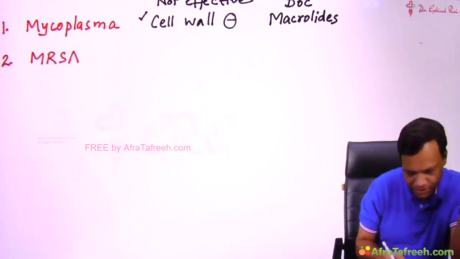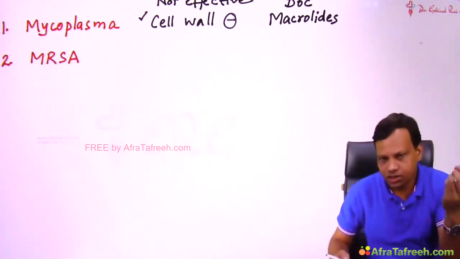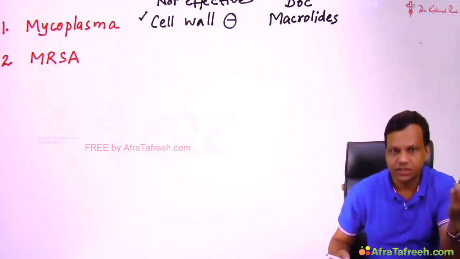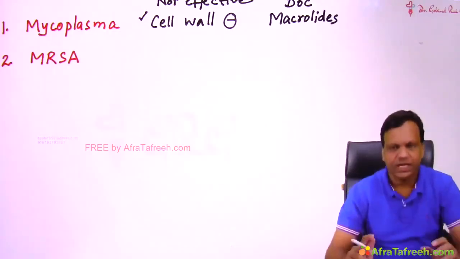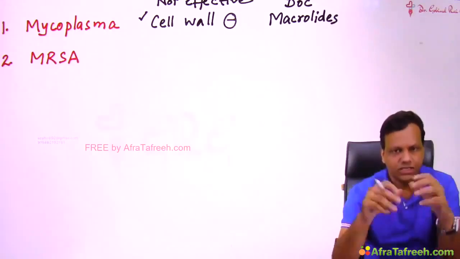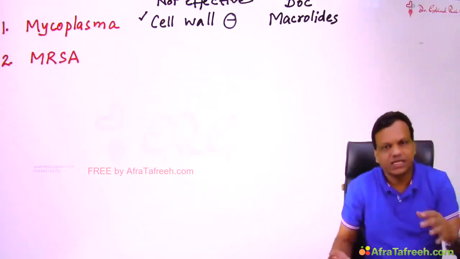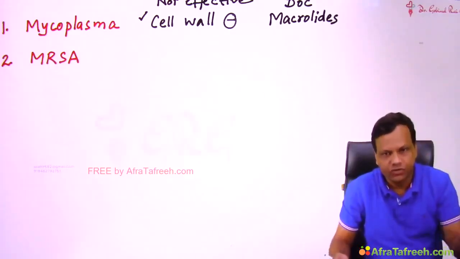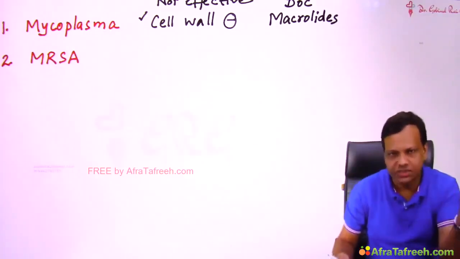MRSA, methicillin resistant Staph aureus. Remember, this organism becomes resistant to methicillin because it acquires an altered penicillin binding protein. In simple language, in this bacteria Staph aureus, the proteins where the penicillins or beta-lactams bind are changed, they are altered. So when the binding place is changed, no beta-lactam is effective.